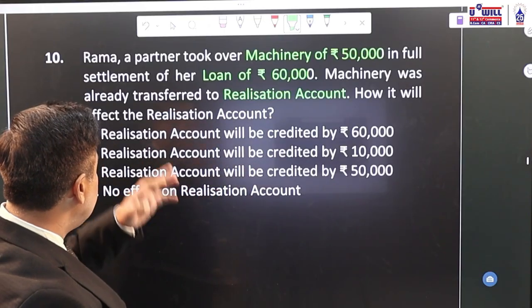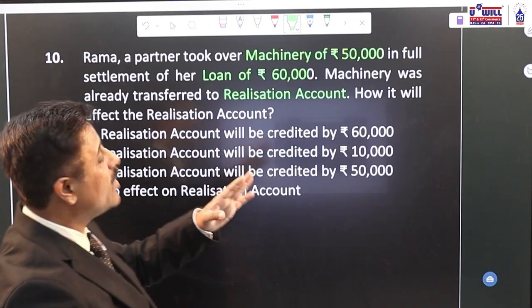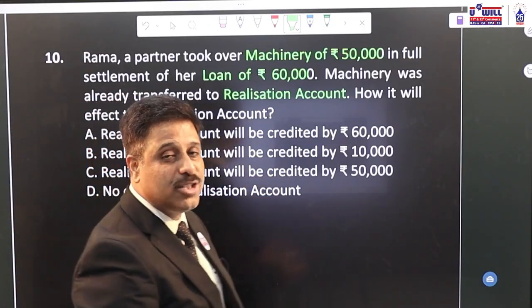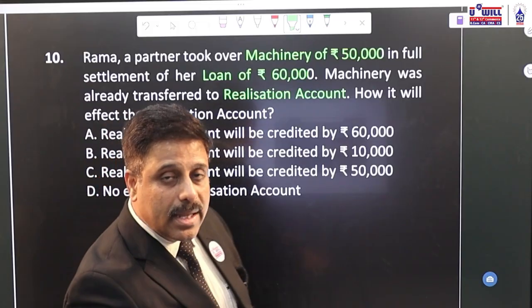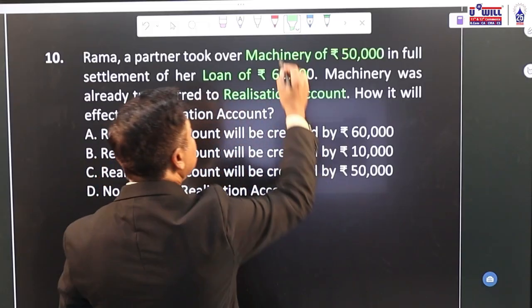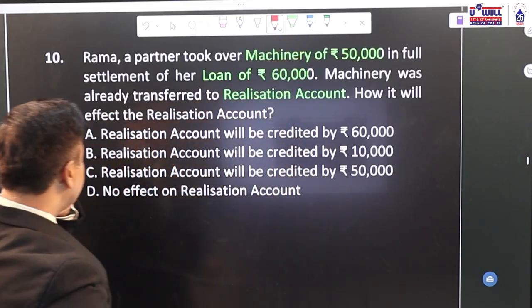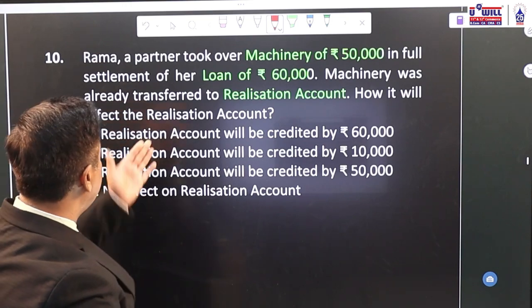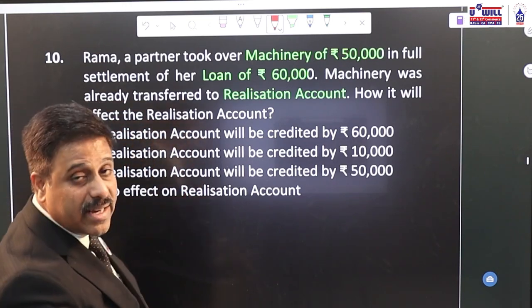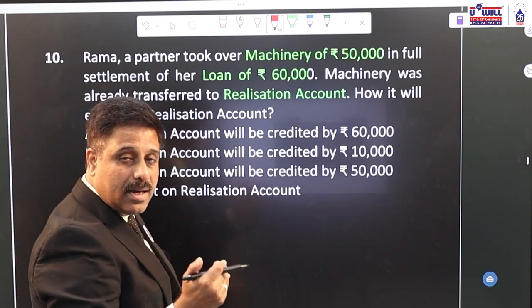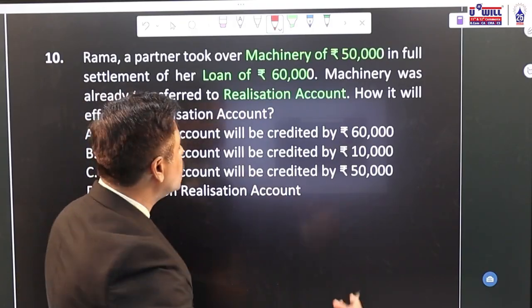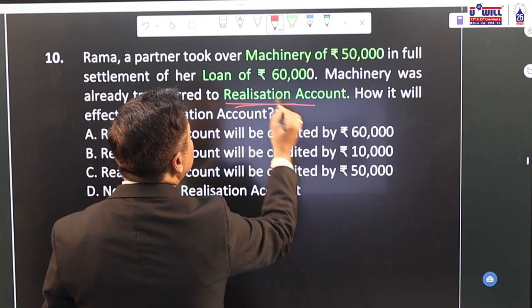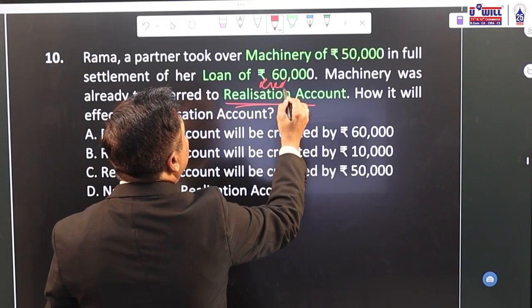Now, see, Rama partner took over the machinery. So if asset is taken over by the partner, what is the journal entry? If the asset is taken over by the partner, then partner is the receiver, debit the receiver, partner's capital account debit. Okay, here partner's capital account is not given anywhere. And asset goes out, credit what goes out to machinery, but because machinery is already transferred to realization account, instead of machinery, we will credit which account?